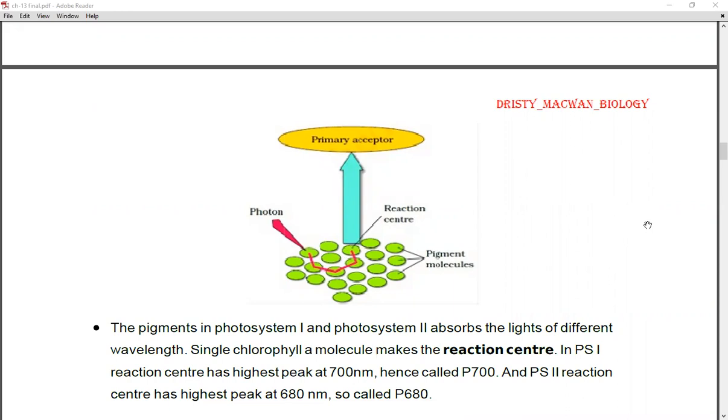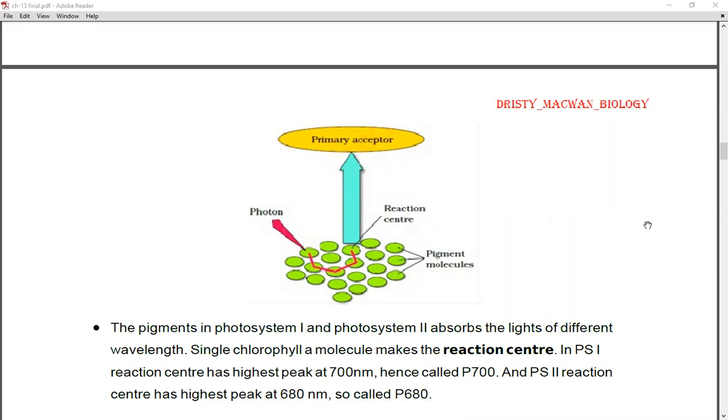Now, in PS1, that is photosystem 1, the reaction center has its highest peak at 700 nanometer, and hence it is called P700. As the reaction center has the highest peak at 700 nanometer wavelength, PS1 is also known as P700. In the same way, the PS2 has its highest peak at 680 nanometer, so PS2 is also known as P680.